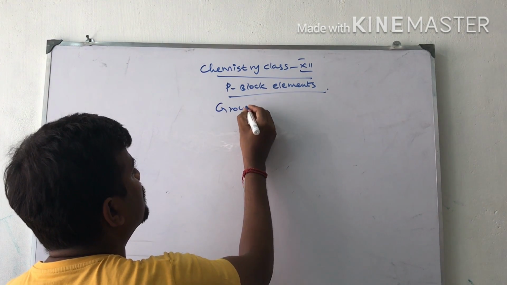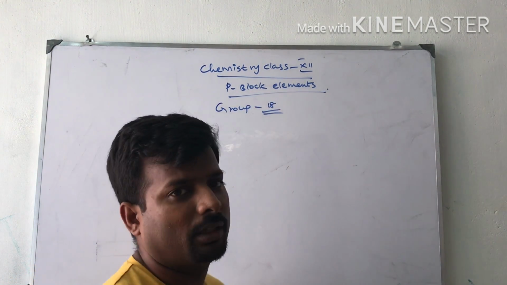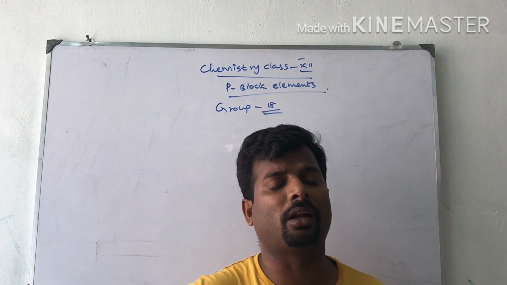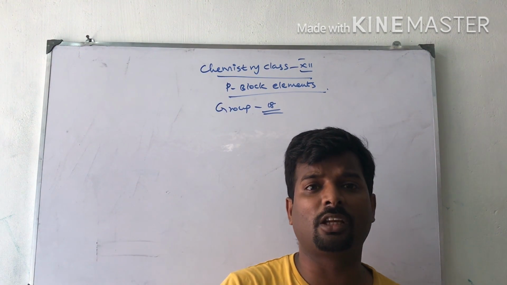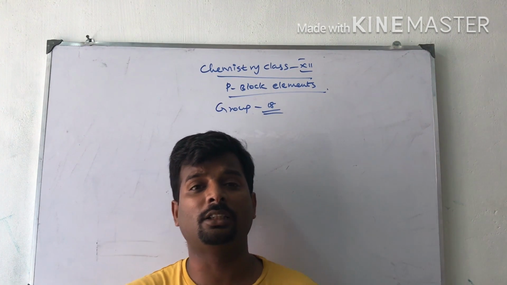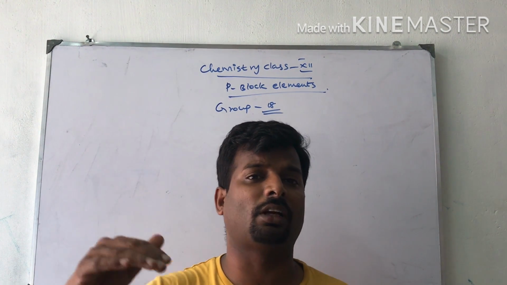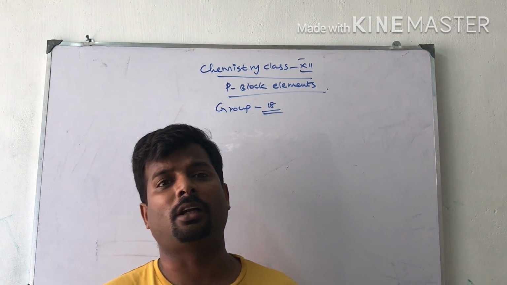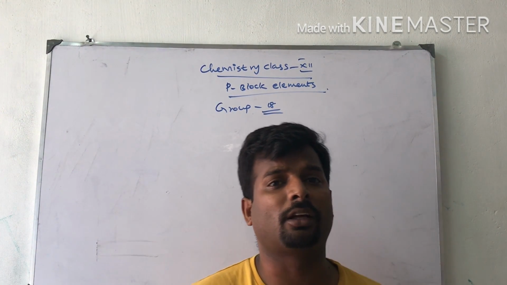Group 18 contains gases like helium, neon, argon, krypton, xenon and radon. All the remaining elements will attain the stable noble gas configuration with the help of these elements. These are all gases and they are chemically unreactive.